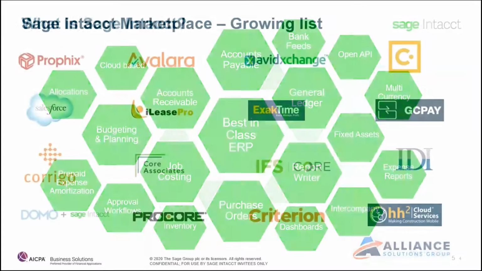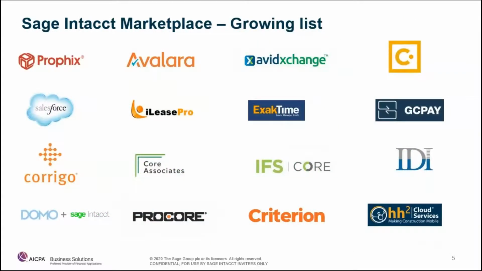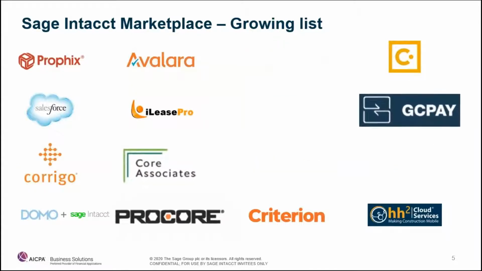So let's go ahead and look just a little bit further. The open API and those pieces of the puzzle makes it easy for other companies to integrate to Intacct. And it is a growing list of companies that want to, with the technology that we are introducing to the marketplace. You can see people like Procore and IFS Core Associates, that's the TimberScan, things like that, that people may be around.